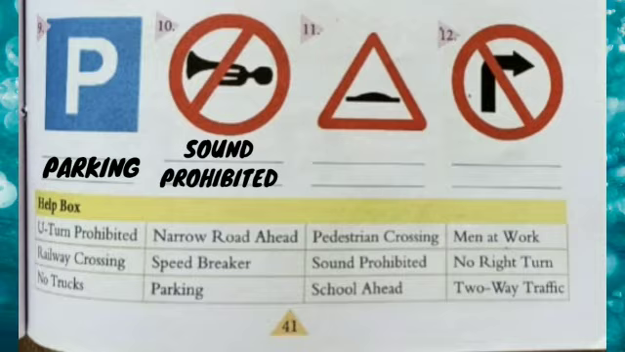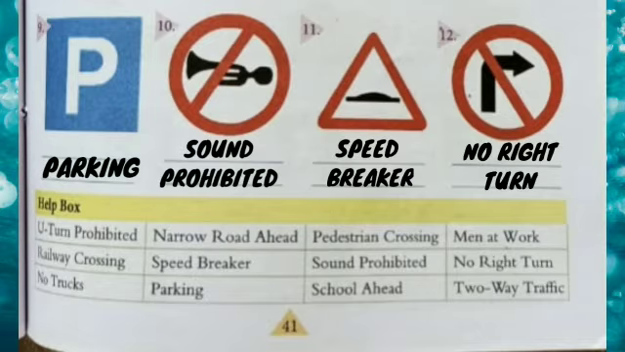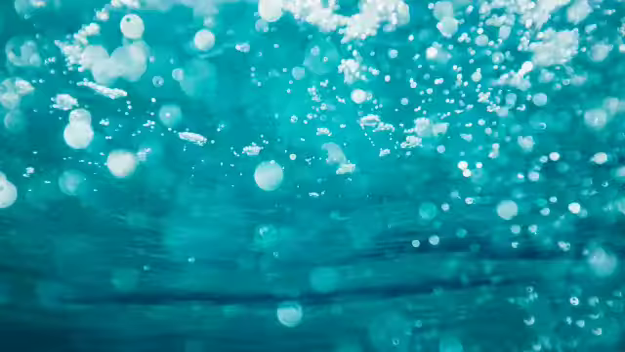Then sound prohibited means कोई साउंड करना अलाउड नहीं है उस रास्ते पे. Especially in some army areas you can find this sign. Speed breaker means आगे रोड पर एक स्पीड ब्रेकर आएगा, so you should control your speed. Then last is no right turn means आगे right turn नहीं है.